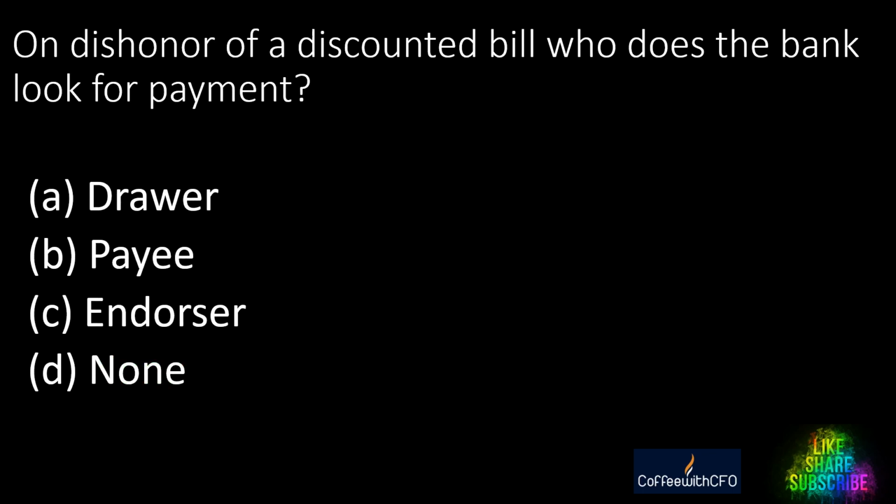On dishonor of a discounted bill, who does the bank look to for payment? The bank will take money from whom? A. Drawer, B. Payee, C. Endorser, D. None. On dishonor of a discounted bill, who does the bank look to for payment? A. Drawer, B. Payee, C. Endorser, D. None. The bank will take money from the drawer, right?